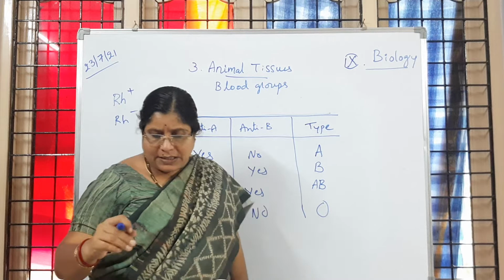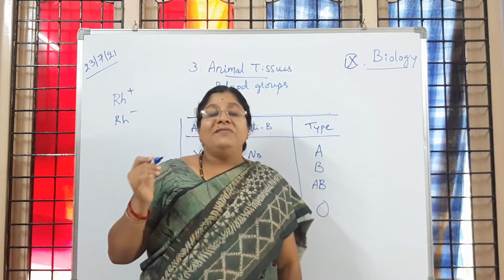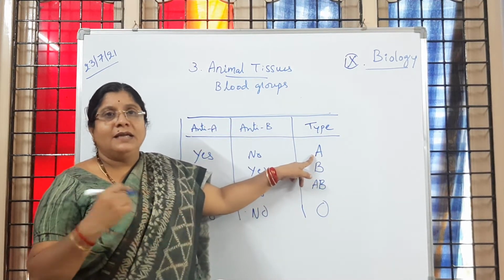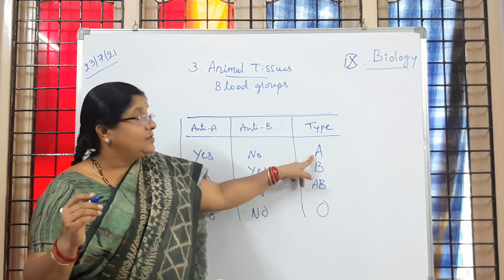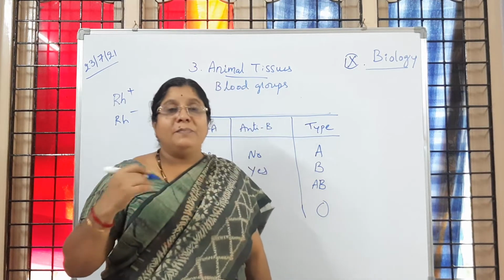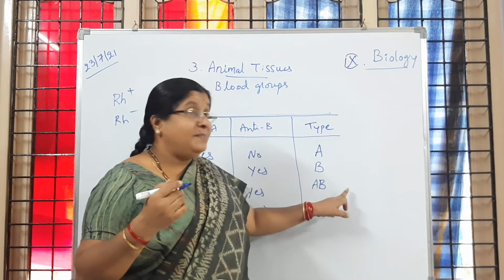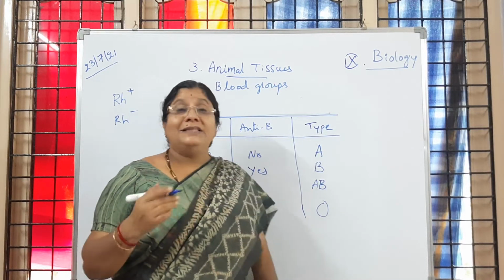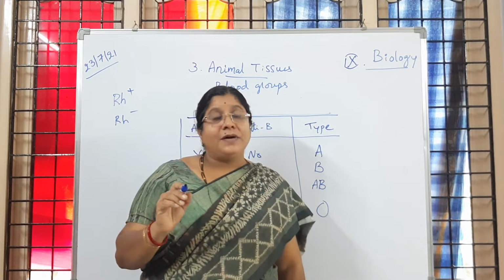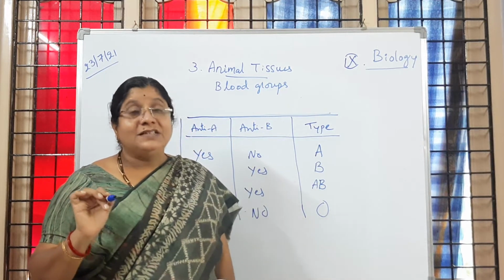So RH gives blood groups such as A positive, A negative, B positive, B negative, AB positive, AB negative, O positive, O negative. How do we get a positive or negative blood group? That is because of the presence or absence of the RH-D factor. Is it clear, children?